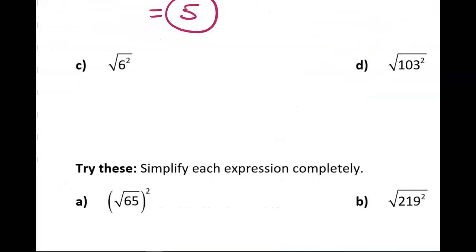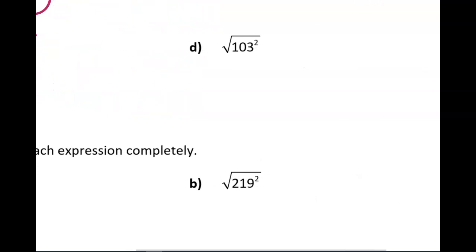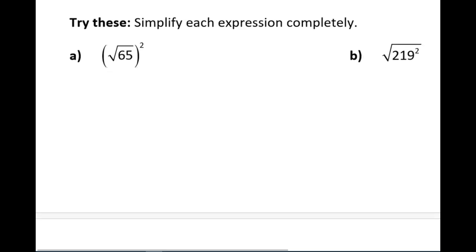This is the square root of 6 squared, which is the square root of 36. We're just going to do the inside operation first, and that's 6. Now this is in a different order. We squared first and then took the square root, but the result is still the same. They undo one another, so we're just left with that number 6. So similarly, when we take the square root of 103 squared, that's just going to be 103. All right, check out the ones below and try on your own.